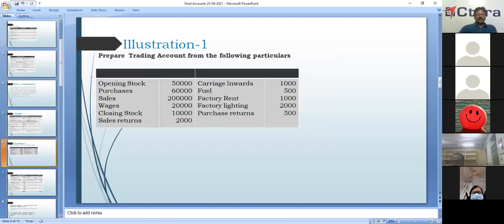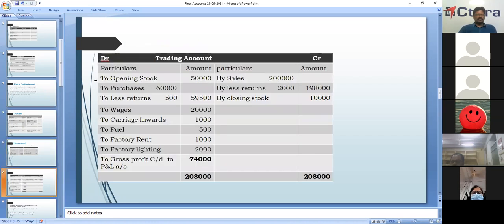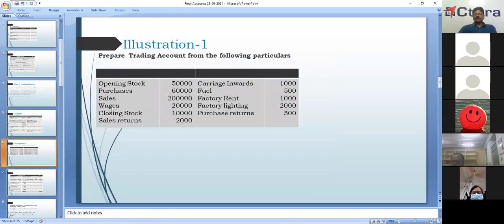Opening stock, as I said, is the closing stock of the previous accounting period, and it is shown on the debit side. To opening stock, 50,000. Then purchases, shown on the debit side again.